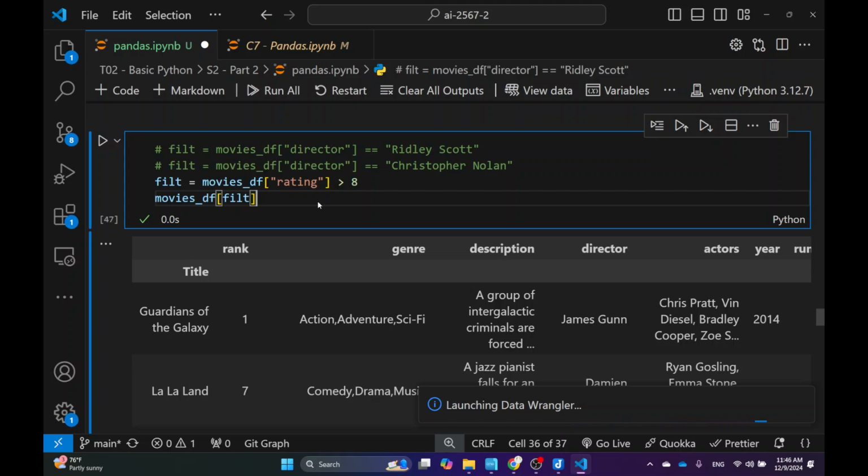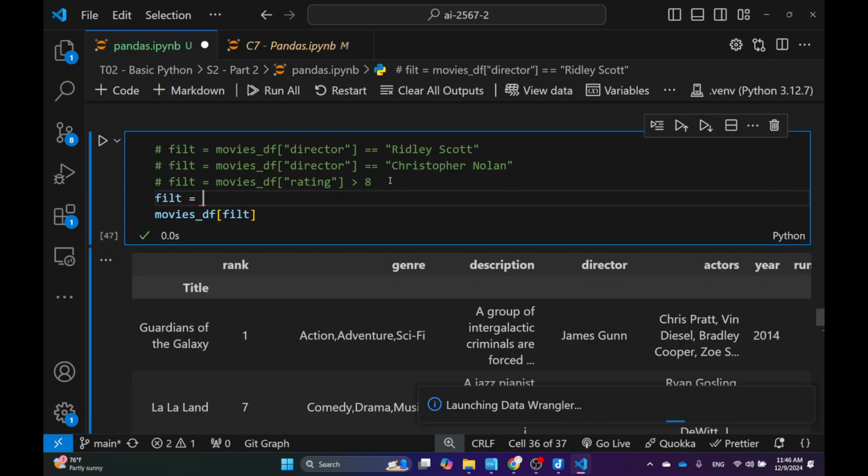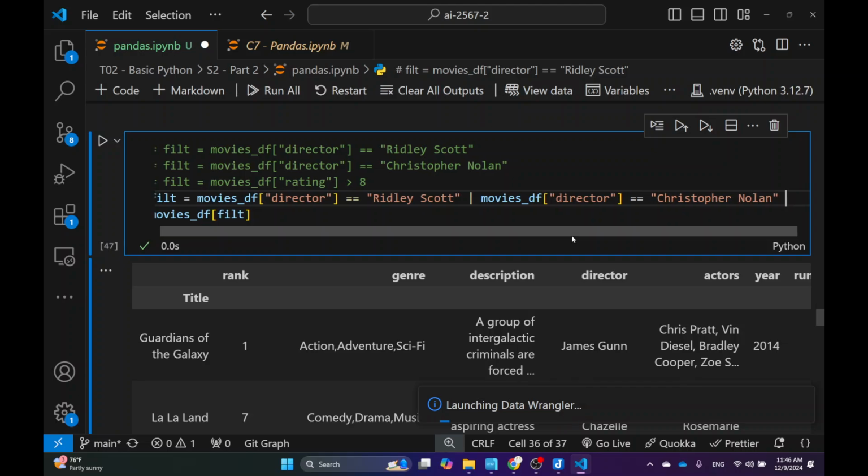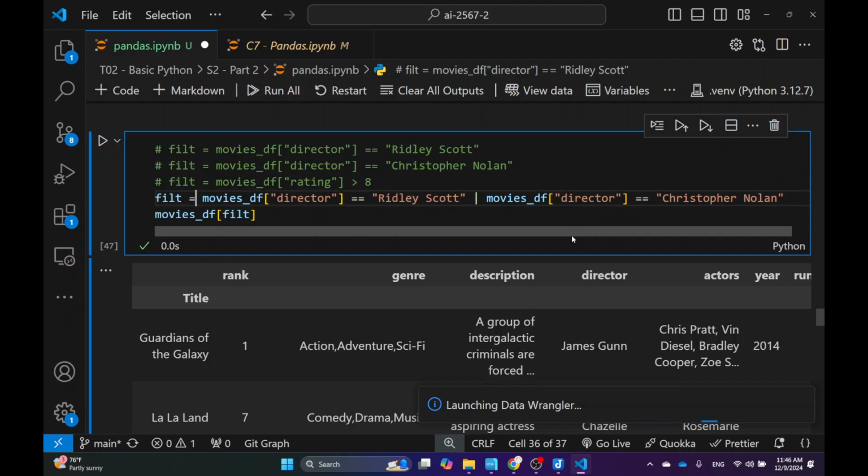And I can even go a more advanced way. Like I want to see maybe Ridley Scott movies or Christopher Nolan movies that actually have a higher rating than 8. So I want to combine all the filtering together. I certainly can, okay? So let me show you the ultimate filter. So I'm going to do this. Movie directed by Ridley Scott, right? Or, this is or, okay? Movie directed by Christopher Nolan, right? And I guess I have to do and, right? So I guess I can do this.